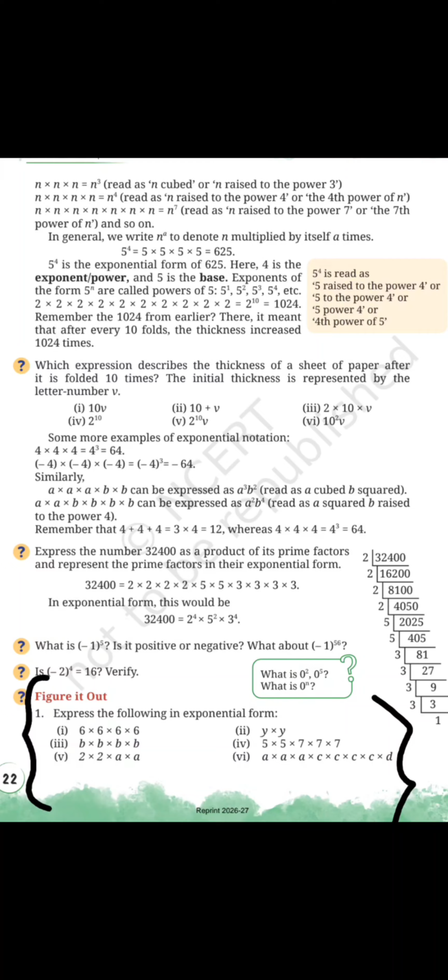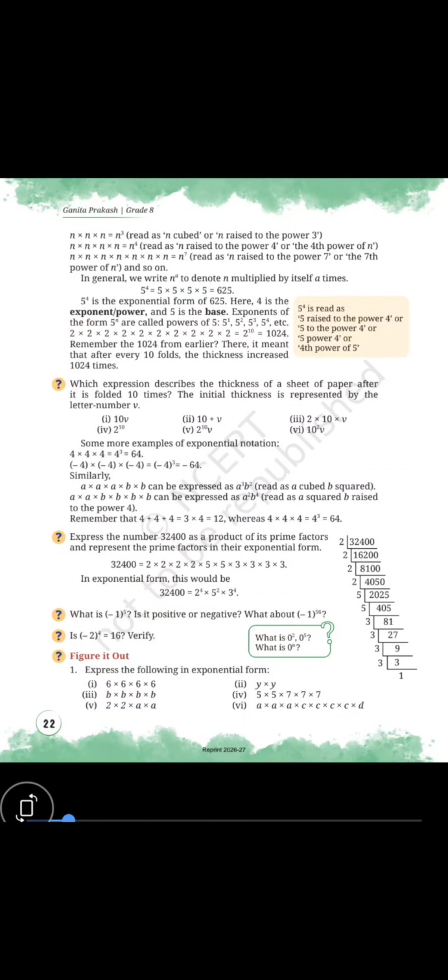Yeah, the third one, b to the power 4. Yeah, fourth one, 5 to the power 2 into 7 to the power 3. Fifth one, 2 to the power 2 into a to the power 2. And the sixth one, a to the power 3 into c to the power 4 into d.